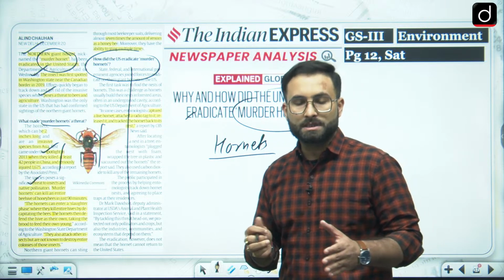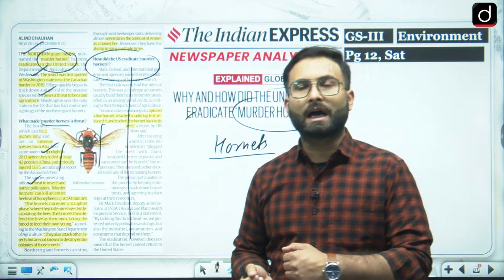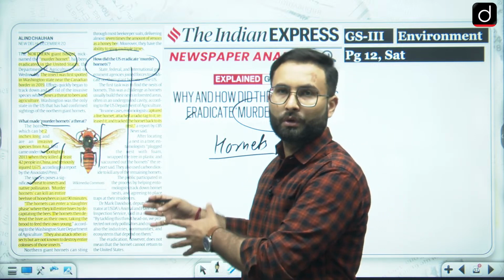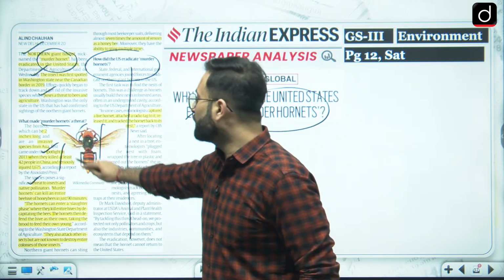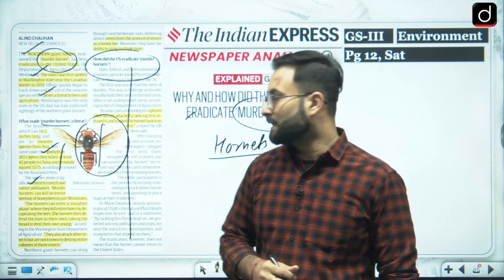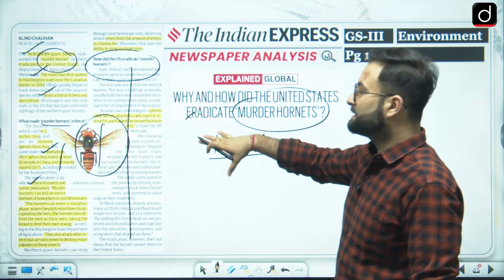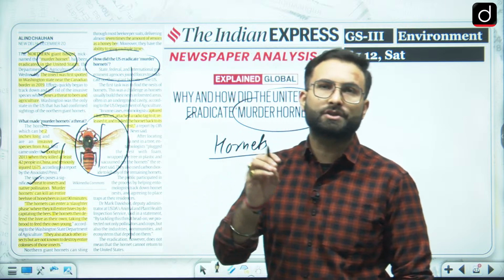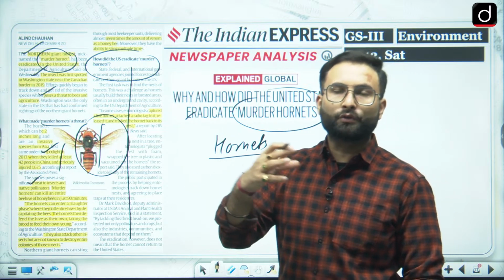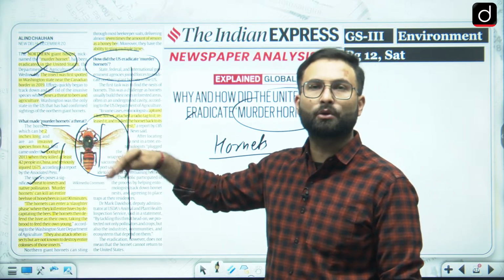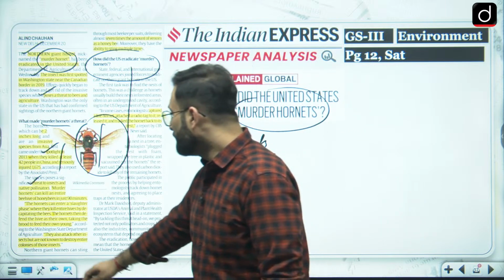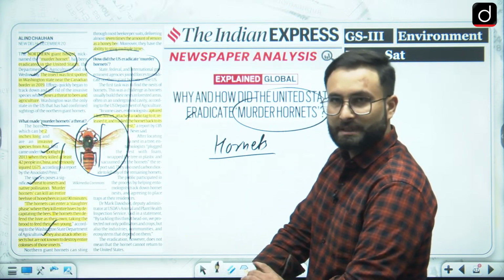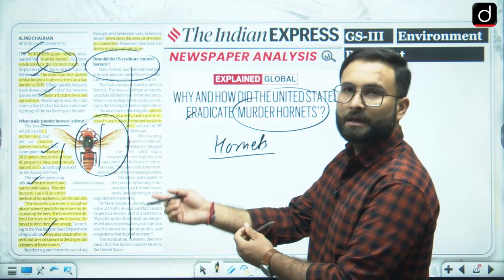So basically what they do is they attack the hive, they take control of the hive, they kill the bees over there, and they consider that hive their own. So that is why these particular hornets are kind of dangerous. USA has recently eradicated them using various techniques. Basically they have geotagged one of them and then they tried to find different hives and their locations, and then they destroyed them. They also attack other insects, but are not known to destroy the entire colonies of these insects, but mostly they will be harming the bees.